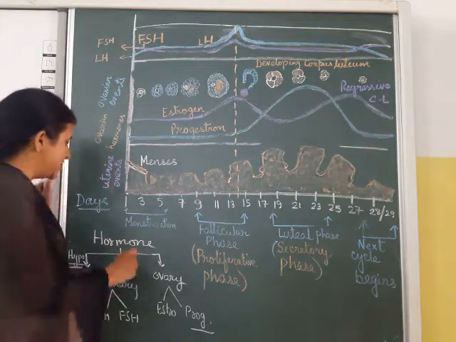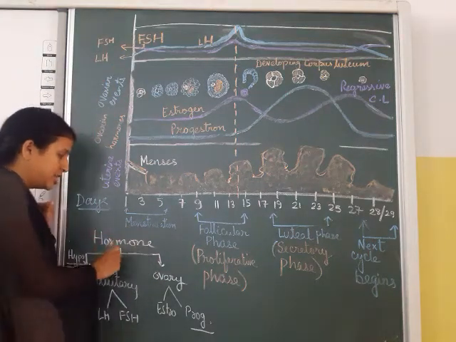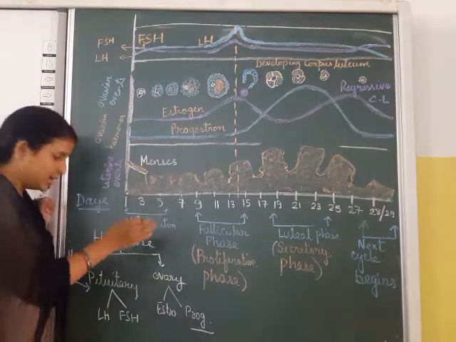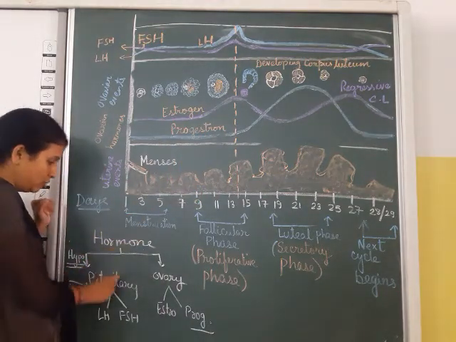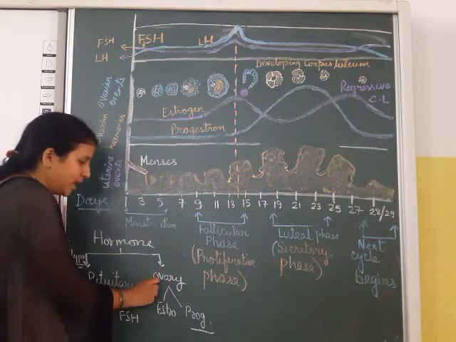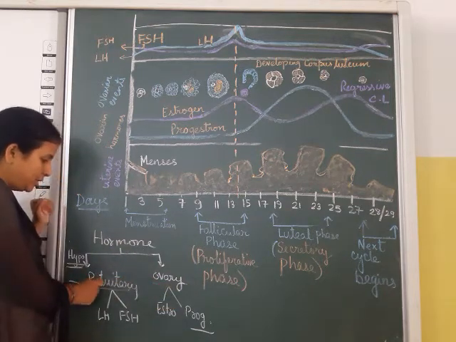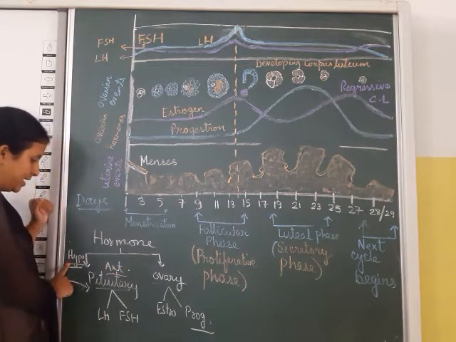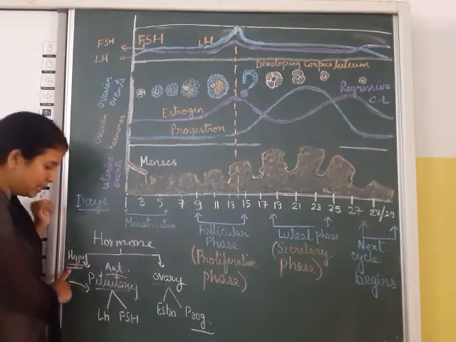Also, the hormones guiding this whole cycle are released from the pituitary and ovary. The pituitary, especially the anterior pituitary, is directed by the hypothalamus.